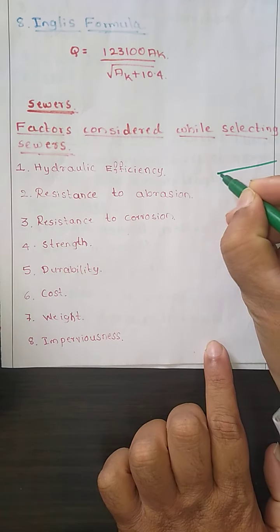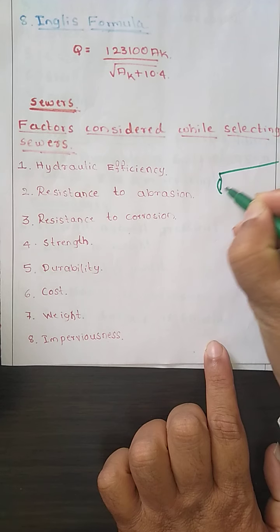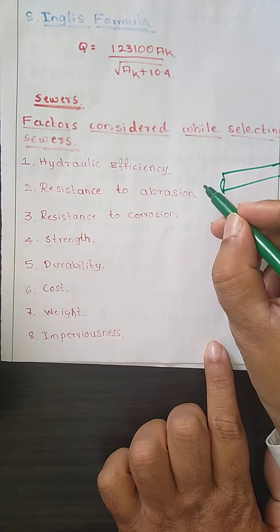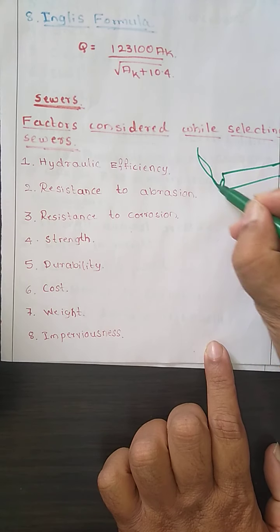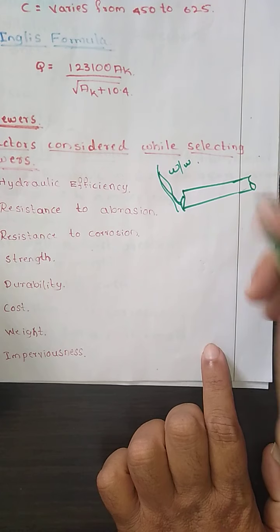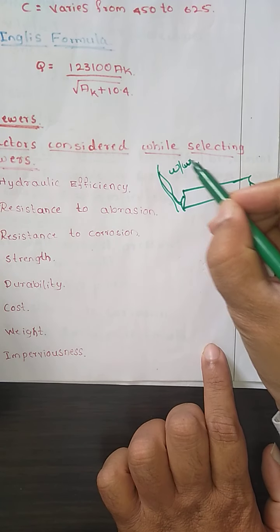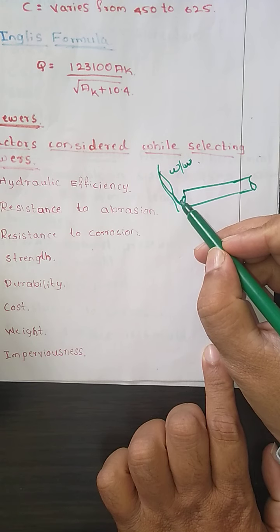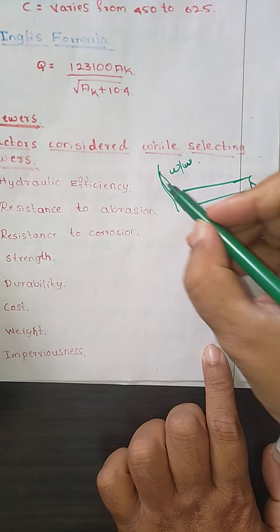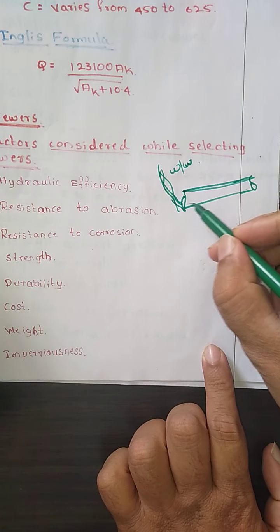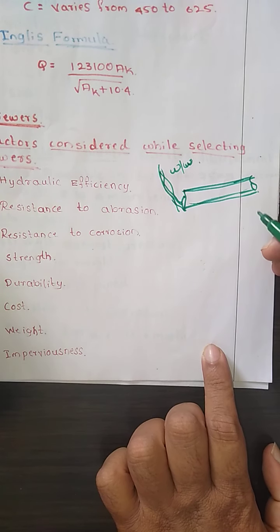In simple words, your sewer is nothing but the gutter, which takes the waste water coming from the houses or whatever area, and it flows in an underground conduit. It is closed, it is not open to the atmosphere.